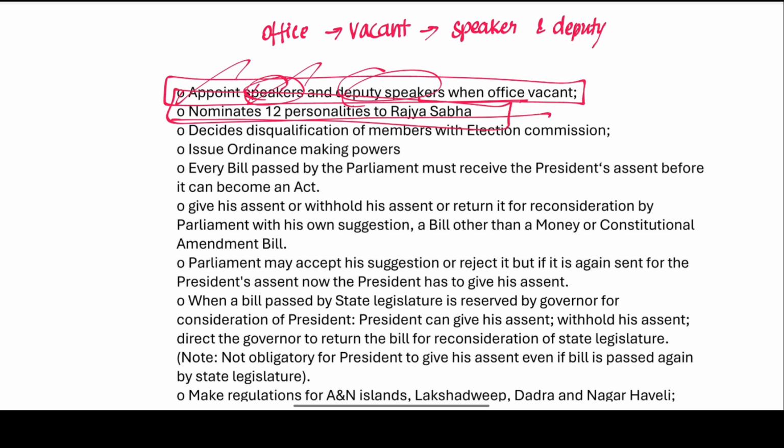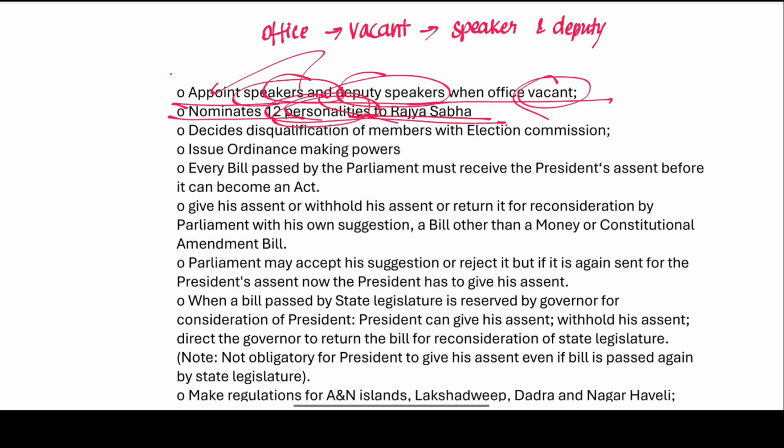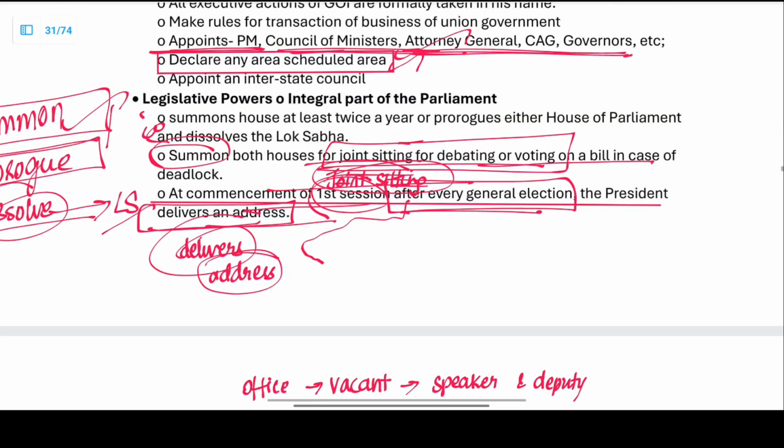He nominates 12 personalities to the Rajya Sabha. He decides the disqualification of the members with the Election Commission. We are revising 3 points at a stretch. The first point is whenever the office of the Speaker or the Deputy Speaker becomes vacant, they are appointed temporarily by the President. He nominates 12 personalities to the Rajya Sabha. He decides the disqualification of the members with the Election Commission.